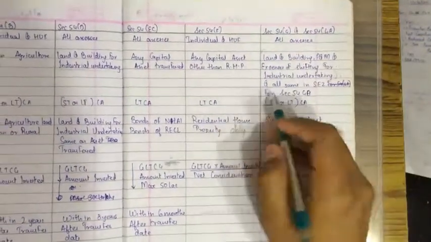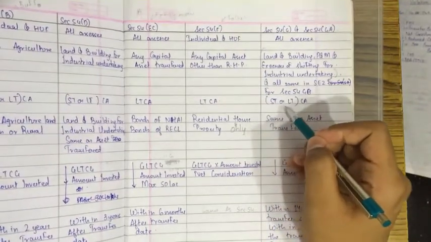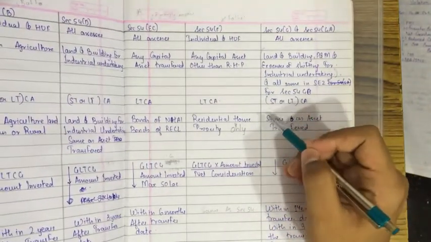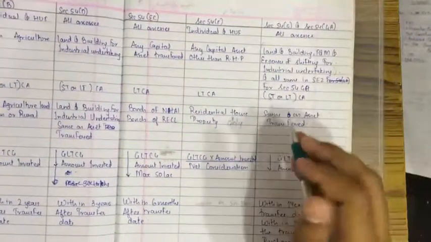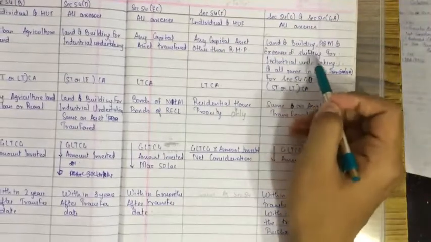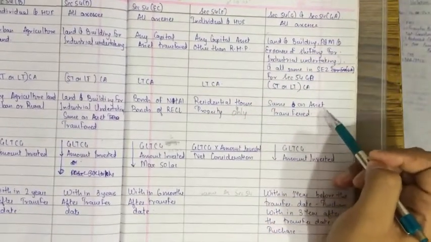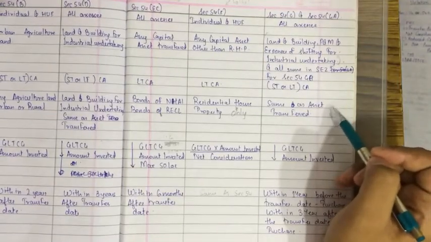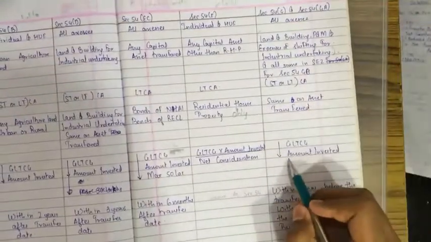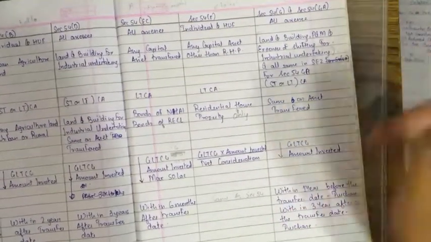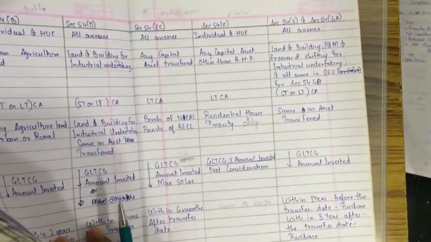what the section says, the period of holding should be either short-term capital asset or long-term capital asset. The asset purchased should be the same, that is land and building, plant and machinery, and expenses are also allowed as exemption from the capital gain, while we are calculating that amount invested. So expenses are also included with land, building, plant and machinery, expenses of shifting for industrial